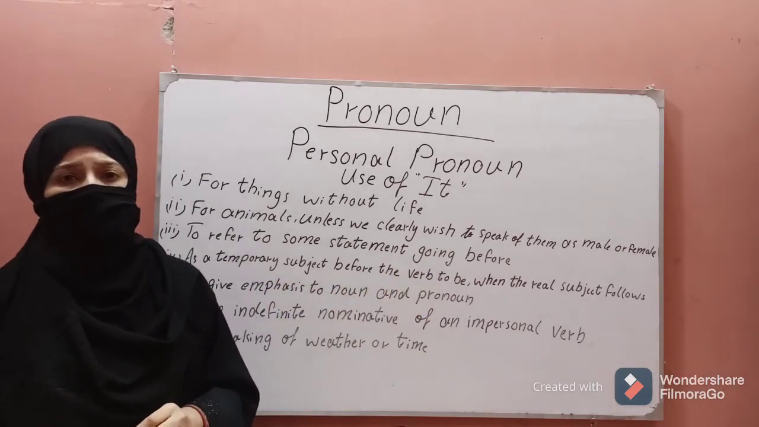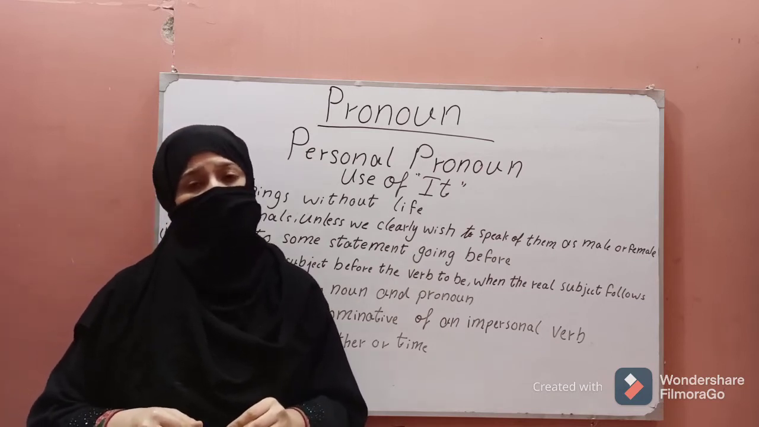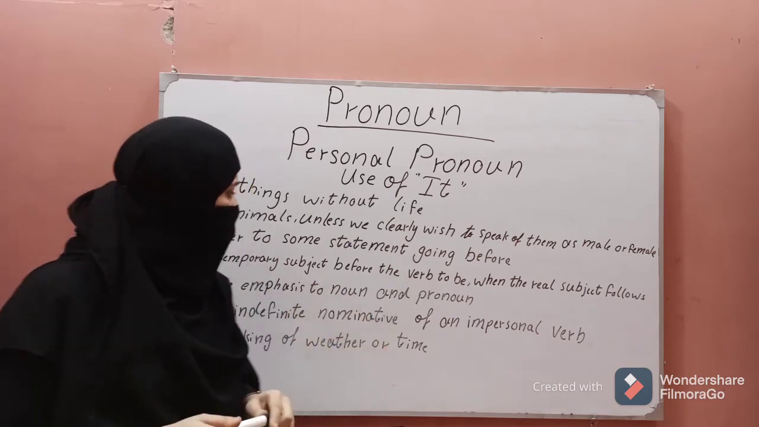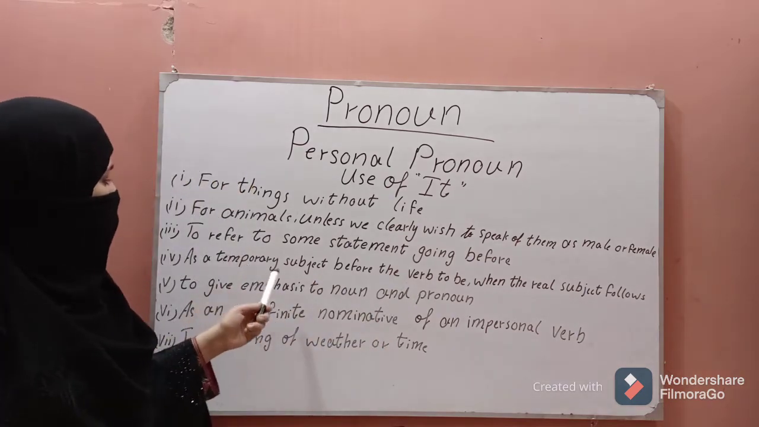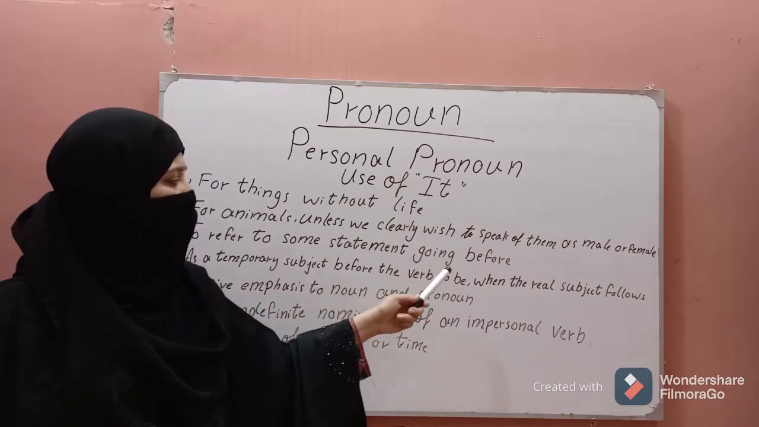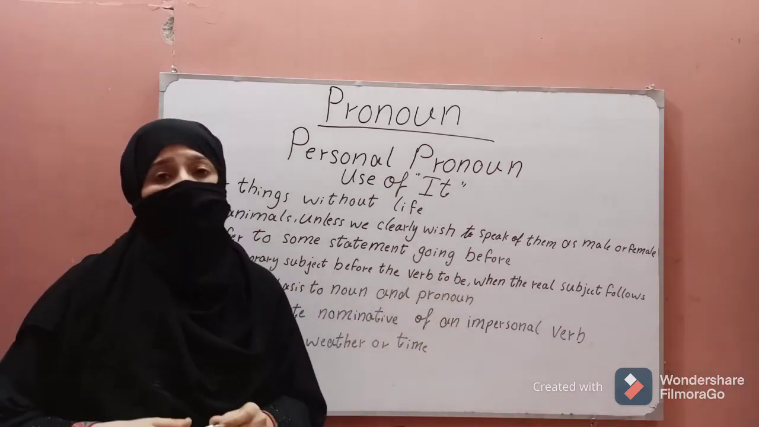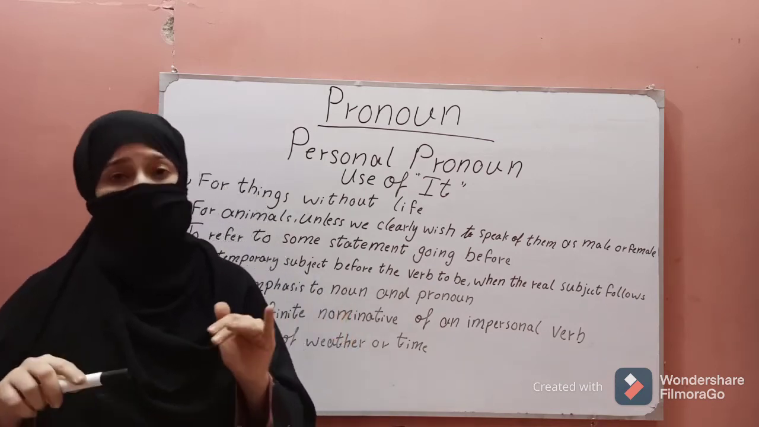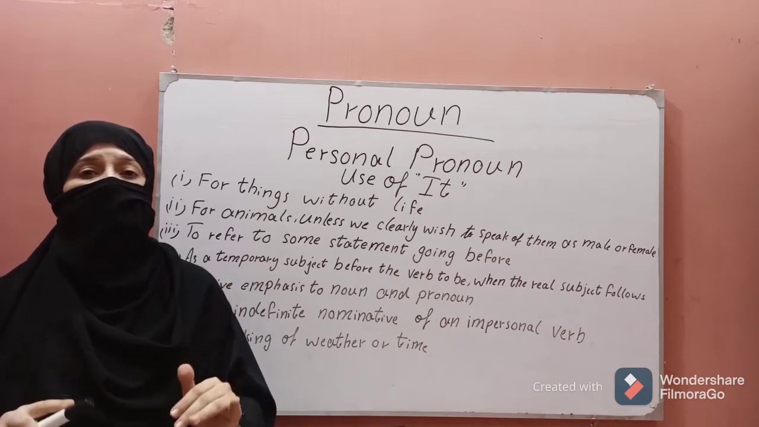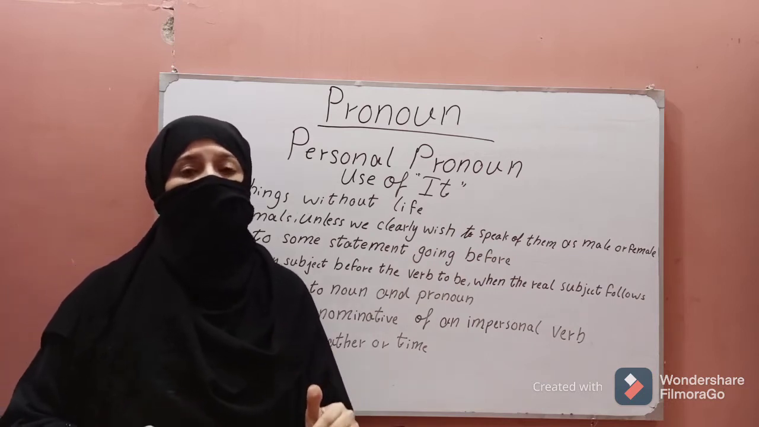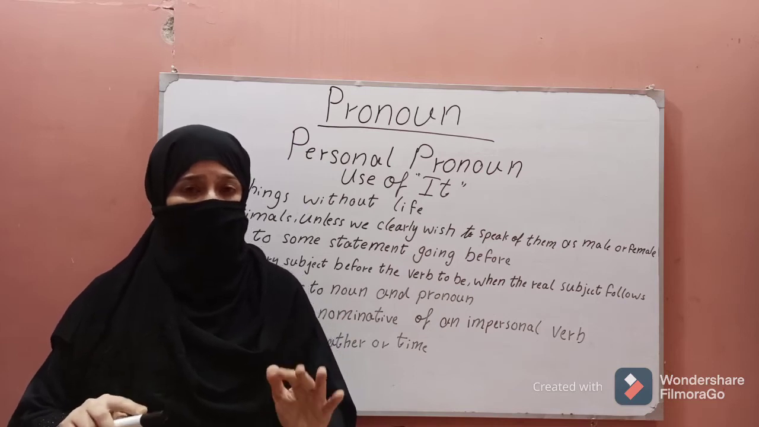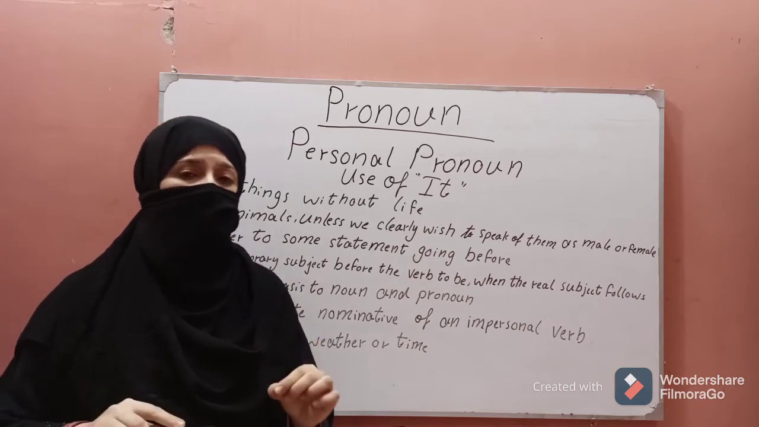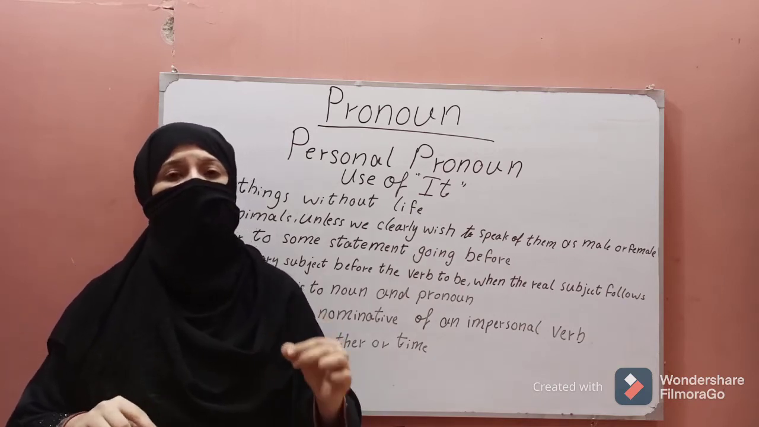For example, he is telling is not true and he knows it. For the statement we will use it. And another use is as a temporary subject before the verb to be when the real subject follows. We can use it when the real subject is present, but we are not using the real subject at the start. We start from it. For example, it is easy to find fault. We know that there is a subject present, but we are using the subject in the end, and we are